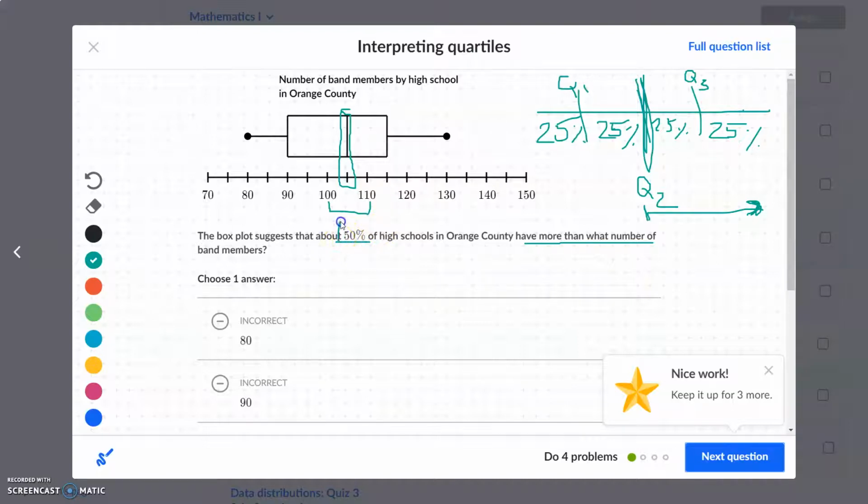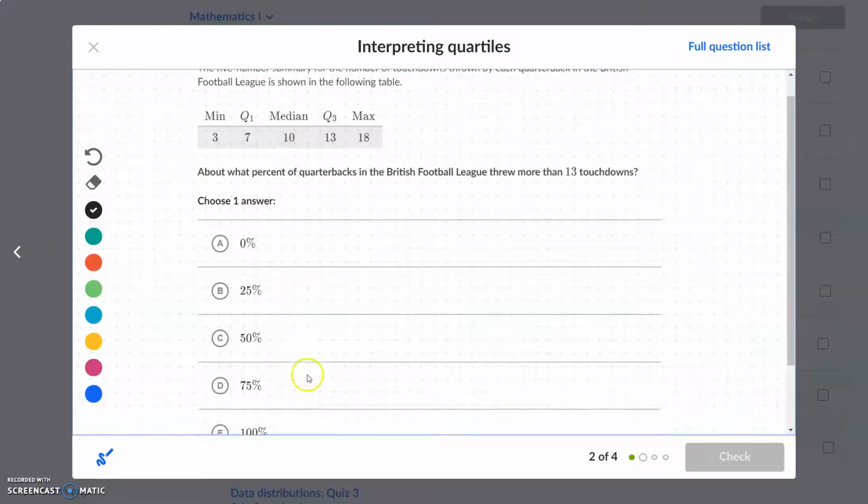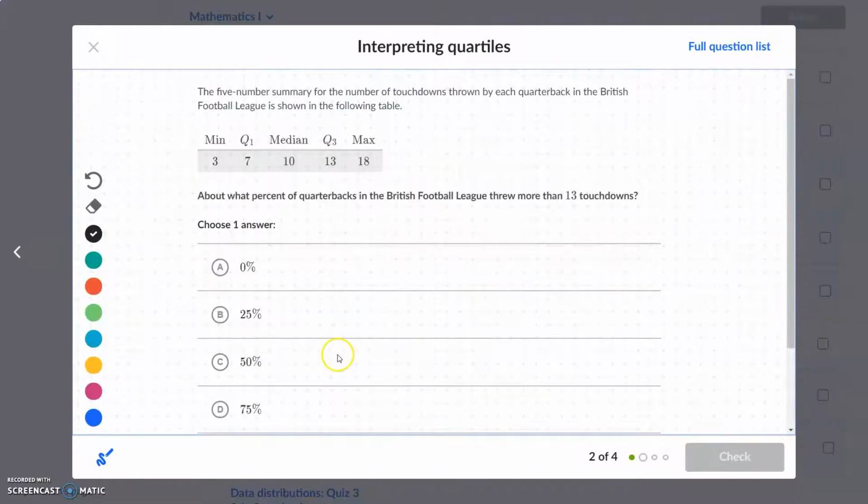Okay, so think about the percentages here based on that diagram. Maybe my handwriting will get better for the next question. Okay, now this one is straight up about percentages. The answers are all the percentages. Do you see that? Okay, so it says here the 5-number summary for the number of touchdowns thrown by each quarterback, blah, blah, blah. That doesn't matter. These are our numbers: minimum, Q1, median, Q3, maximum. Okay? About what percent of quarterbacks threw more than 13?